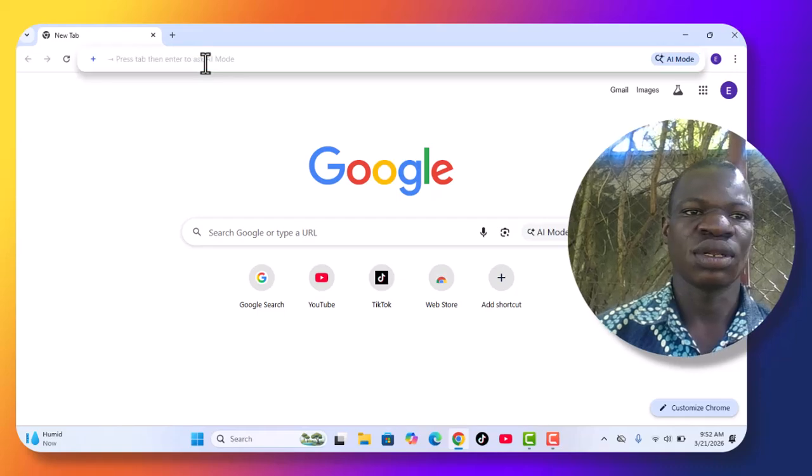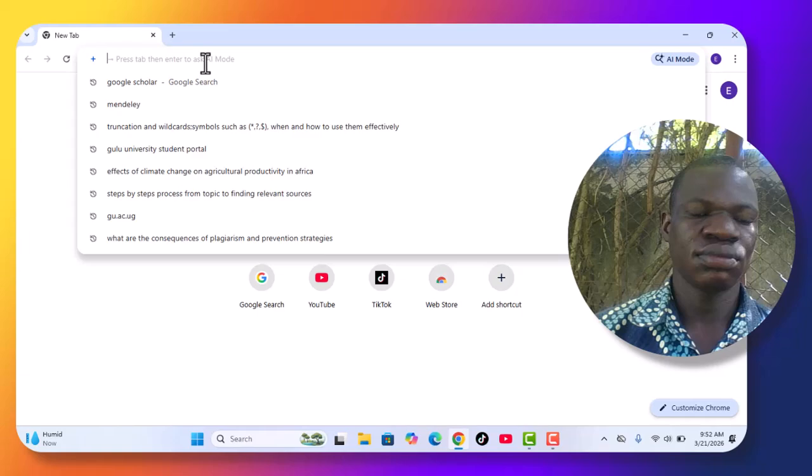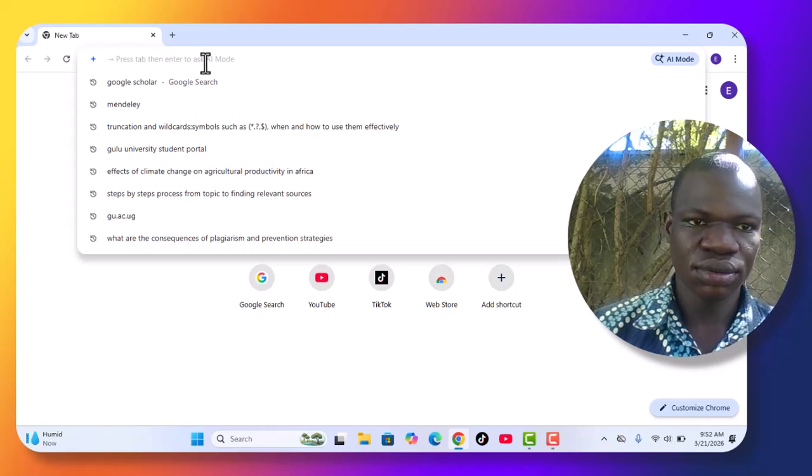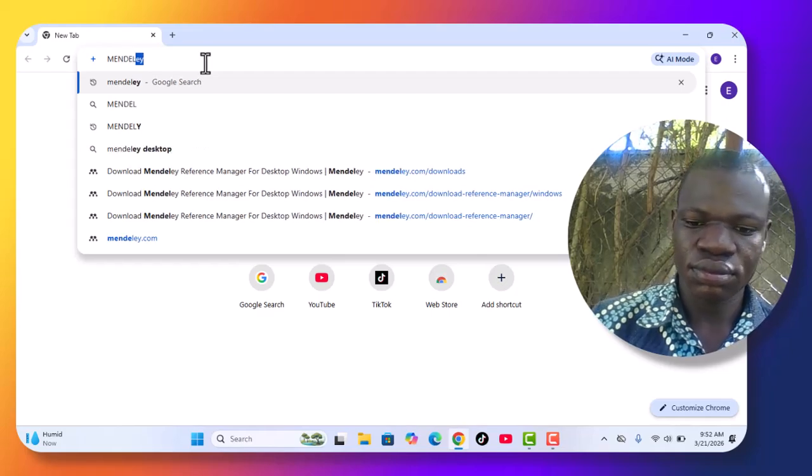So we shall search for Mendeley app. You type Mendeley.